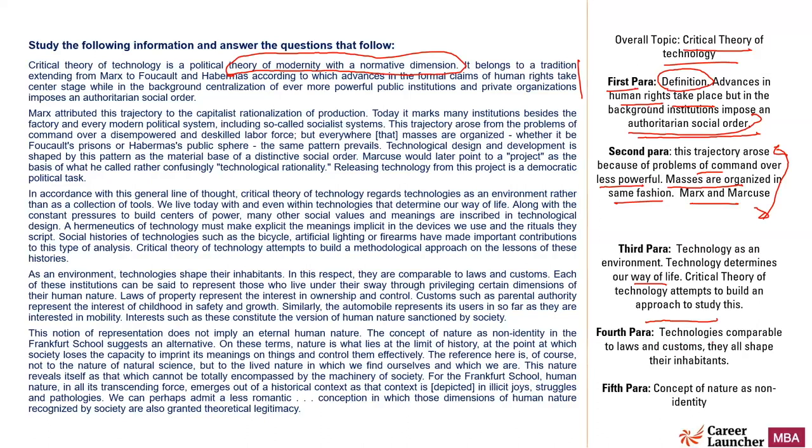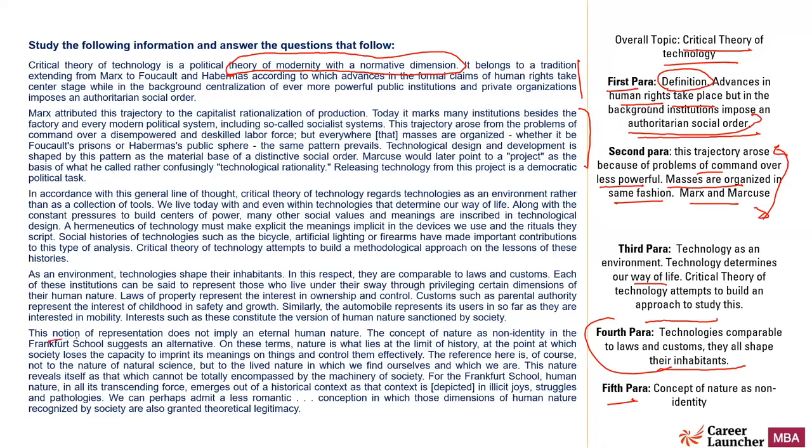Fourth paragraph: technology is comparable to law and customs. They all shape their inhabitants. This is also easier to understand as compared to the first two paragraphs. The second paragraph was the most difficult to understand. So in the fourth paragraph, he has said that technology can be compared to law and customs. They all shape their inhabitants. Fifth paragraph, again a bit difficult to understand, but it talks about the concept of nature as non-identity.